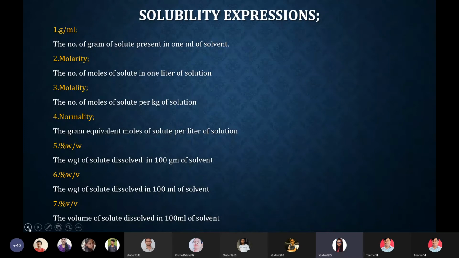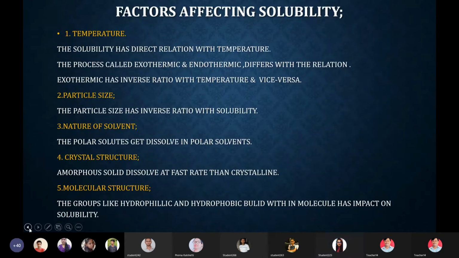Okay, but in case of percentage weight by volume, that is the sixth one, it is defined as the weight of solute dissolved in 100 ml of solvent. And the seventh one is percentage volume by volume, V by V: the volume of solute dissolved in 100 ml of solvent. Okay. Now the subsequent part that we are going to see is the factors affecting solubility.